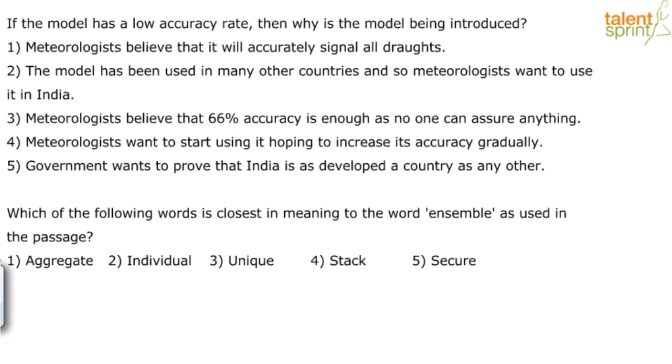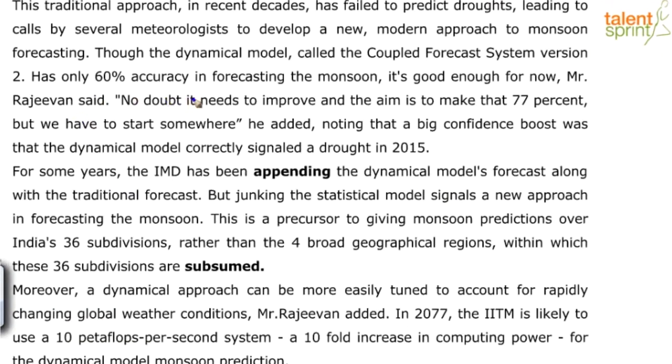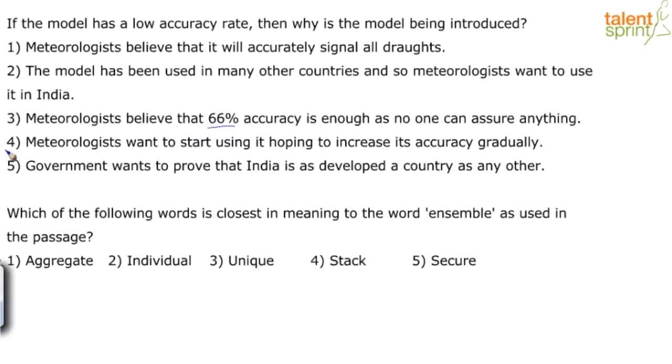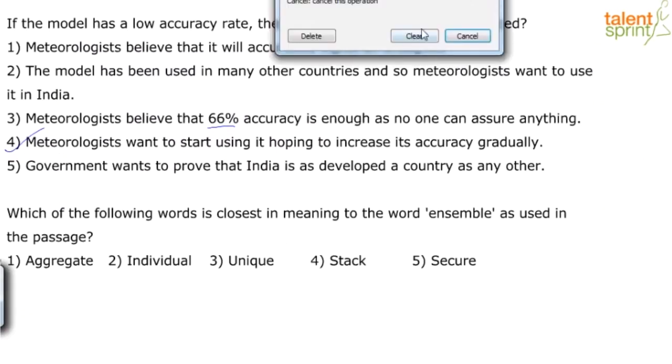Government wants to prove that India is as developed a country as any other. The passage doesn't support the fifth statement, but let's go back and look at the passage. It has only 60% accuracy in forecasting the monsoon. It's good enough for now. No doubt, it needs to improve and the aim is to make it 77%, but we have to start somewhere. So, yes, they are planning to improve it gradually. So, whichever option gives that, I will go with 4. This we covered. Synonyms we've covered.